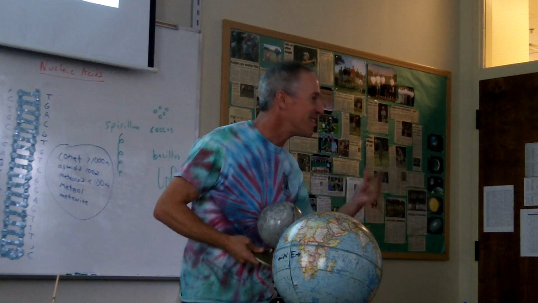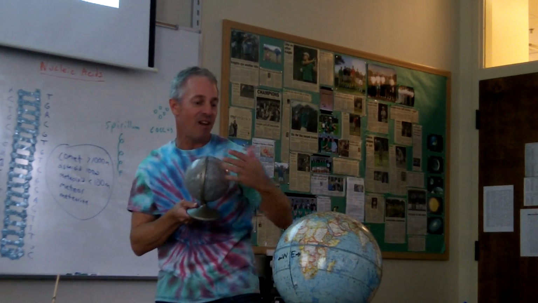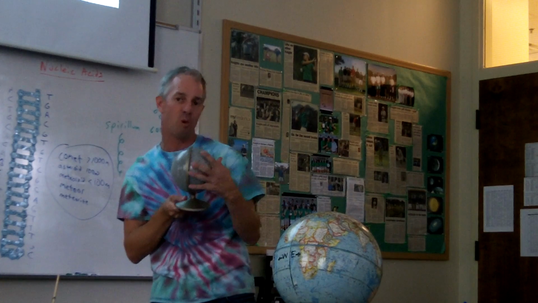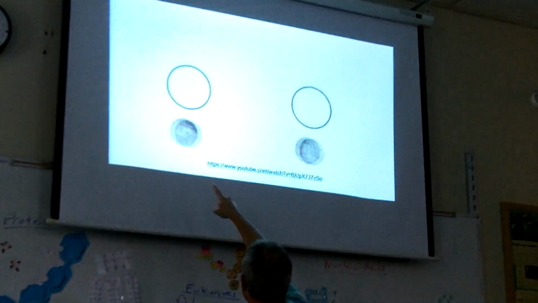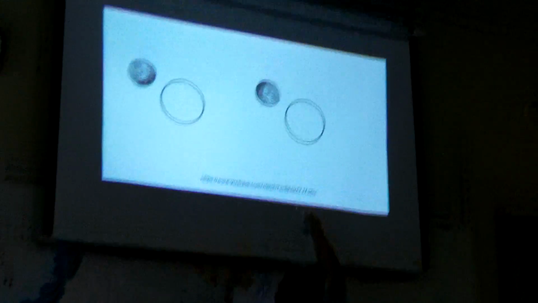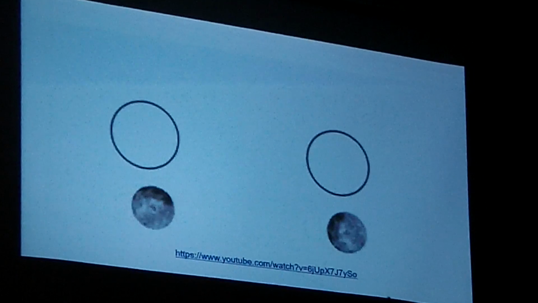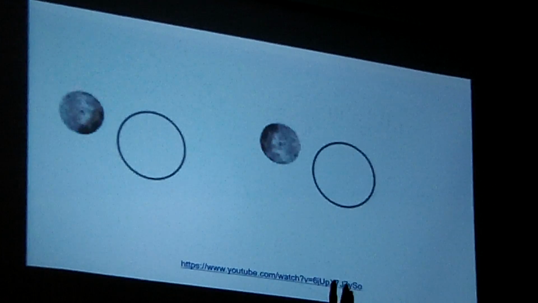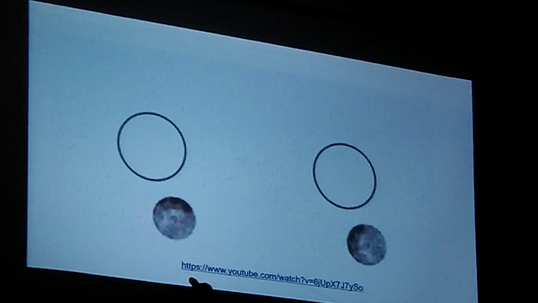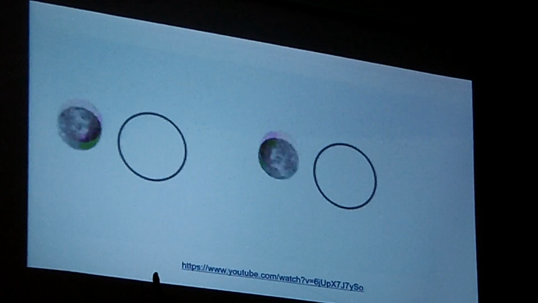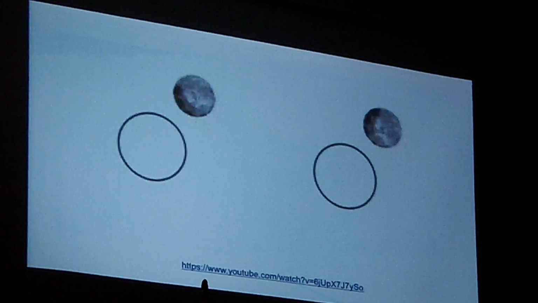Now we get to it. That takes care of the problem. They call this tidal locking. When the same face points towards a nearby body, it's called tidally locked. And the moon, as you can see on the left, is tidally locked to the Earth. This thing on the right is showing you what would happen if the moon didn't spin at all. This is actually not what's happening. They're just comparing. The moon is still spinning, but it rotates once a month, so it keeps the same side always facing the Earth. If you notice, the same side of that moon always faces the Earth.